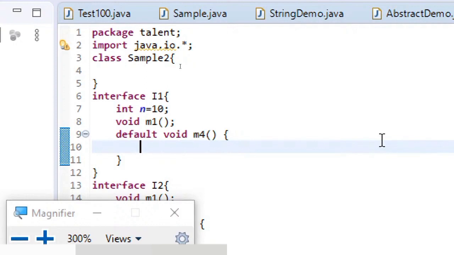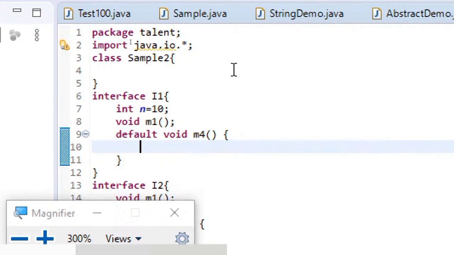I hope you can understand by this term. So, whatever classes I am going to put in one single file, they all will be part of the same package.